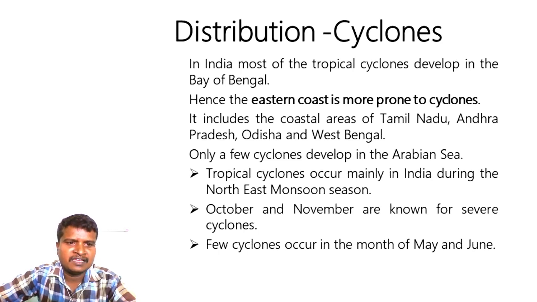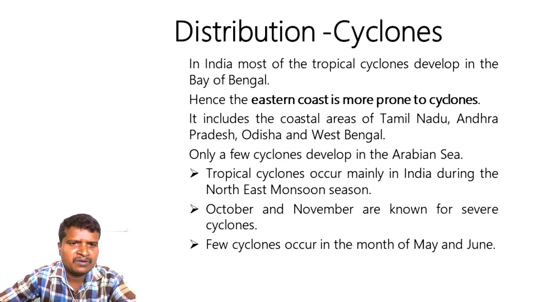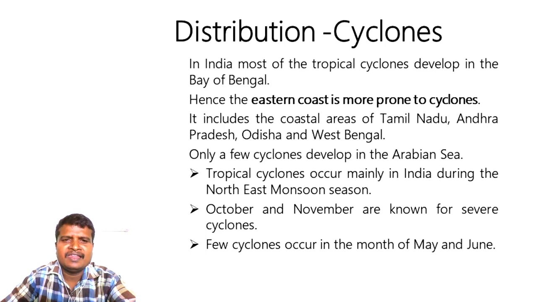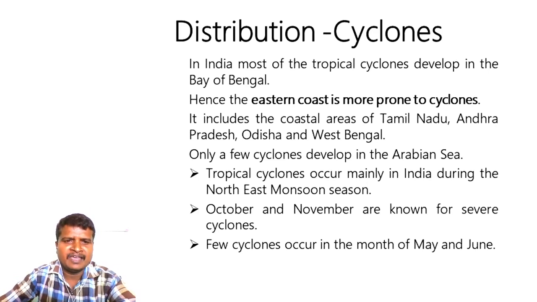Now, sir, we are experiencing these cyclones. How do we prevent them? These cyclones are totally caused by nature. It is a natural phenomenon. We don't have any ability or capacity to prevent these cyclones, as they are under the control of nature.